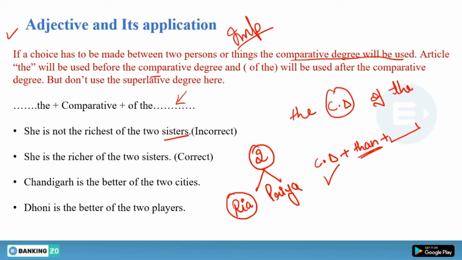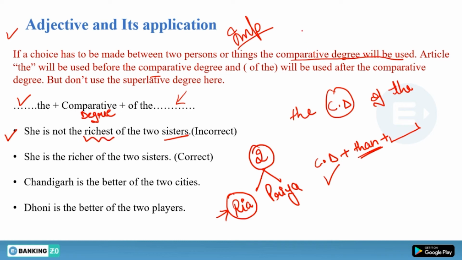When we are only comparing, we have to use comparative degree, and after that we have to use than. But when we are making a choice, when we want to say that this is the girl who's the best, this is the girl who is intelligent, then we have to use this structure: the, then after that comparative degree, and then after that you have to use of the. If I write this sentence in this way, she's not the richest of the two sisters, then this is an incorrect sentence. Why? Because we have used superlative degree here.